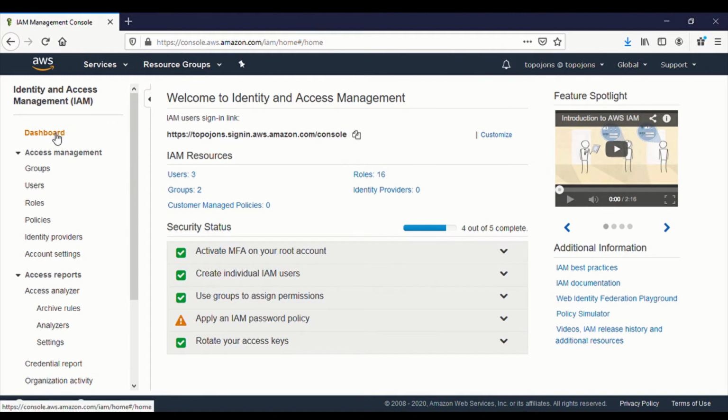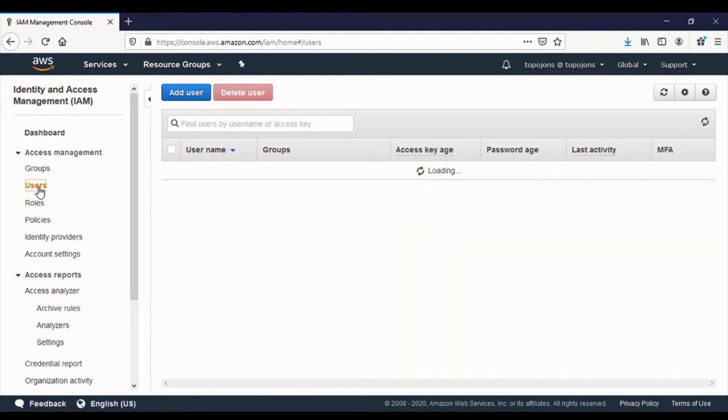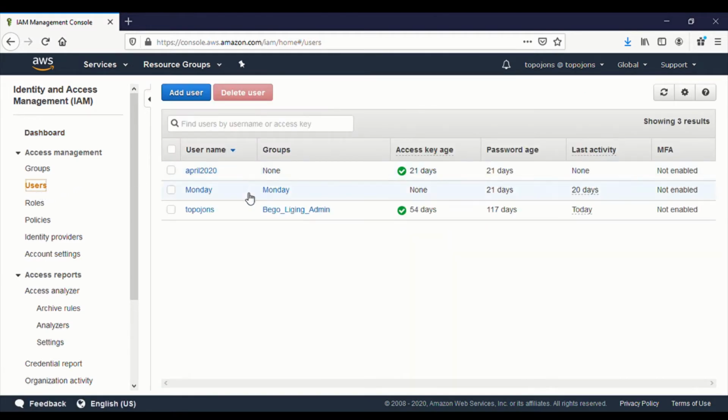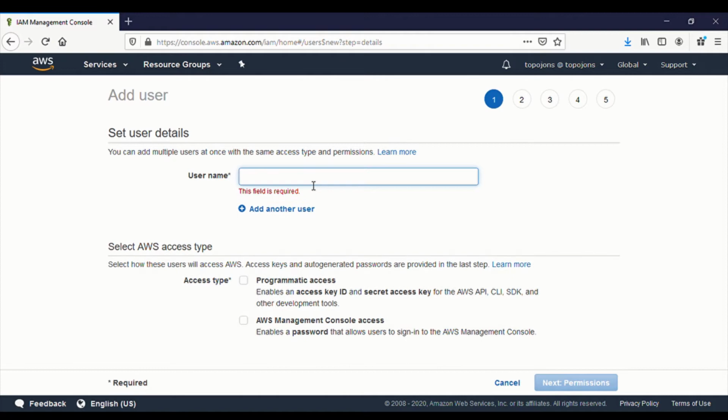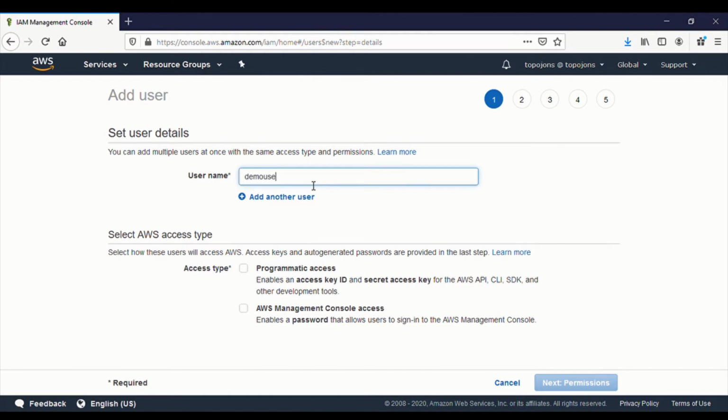Under the dashboard, you're going to go all the way to Users. Click on Users. I currently have 3 user accounts that are assigned to log into my AWS console. Now I want to add an additional user for this lecture. So you can click on Add user. You give your user a name. Let me give my username demo. Okay, let me just put it as a demo user.